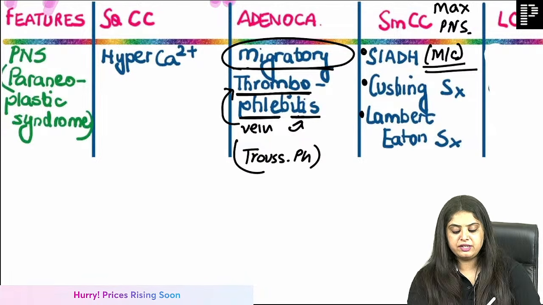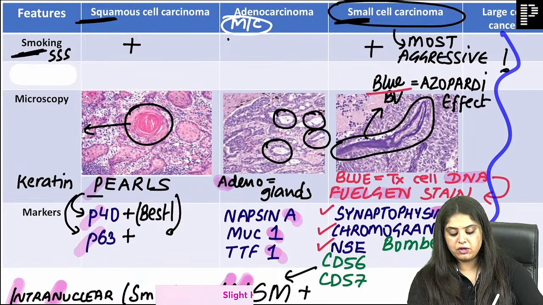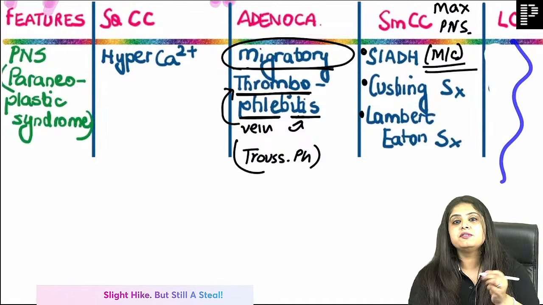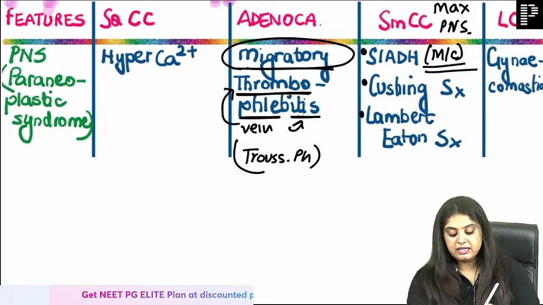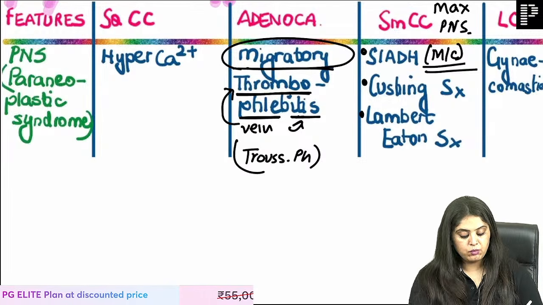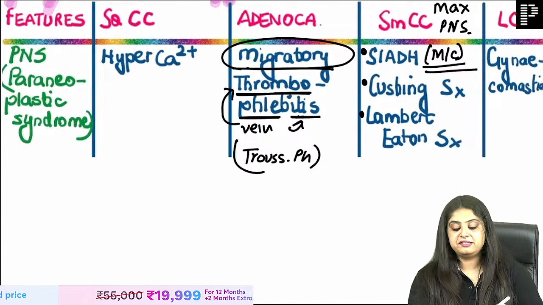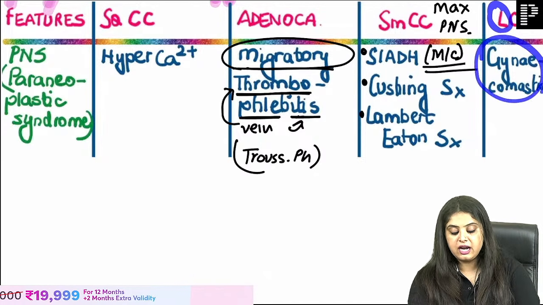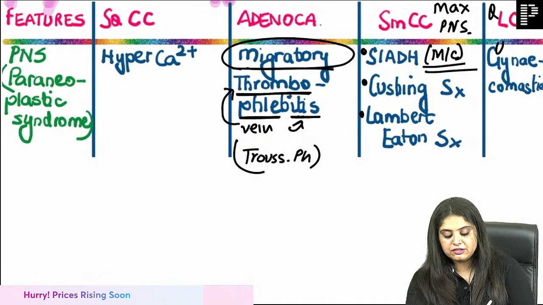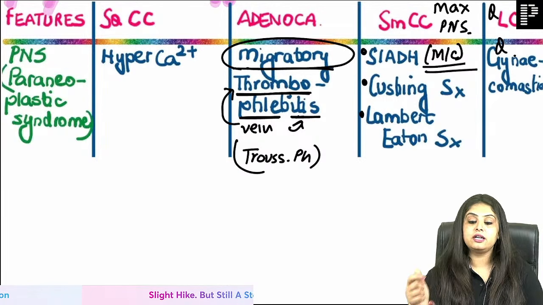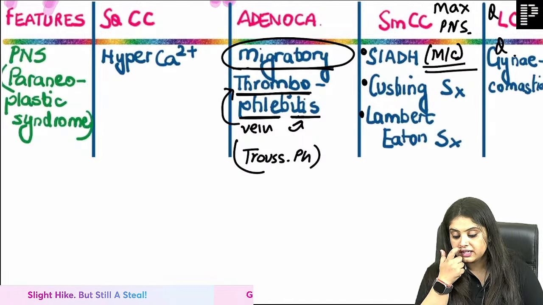Only one for large cell. Nothing, ma'am, nothing have you taught me for large cell cancer. At least teach me one thing. Large cells become large, and in men, the breast can be enlarged. And what is that known as? Gynecomastia. So large cells and large breast is the only question you might get for large cell. Otherwise, it's a very rare cancer and not asked at the undergrad level. So that is done for you.